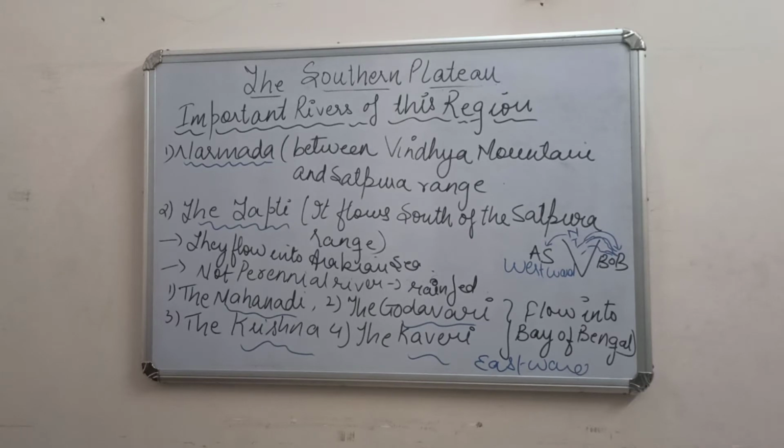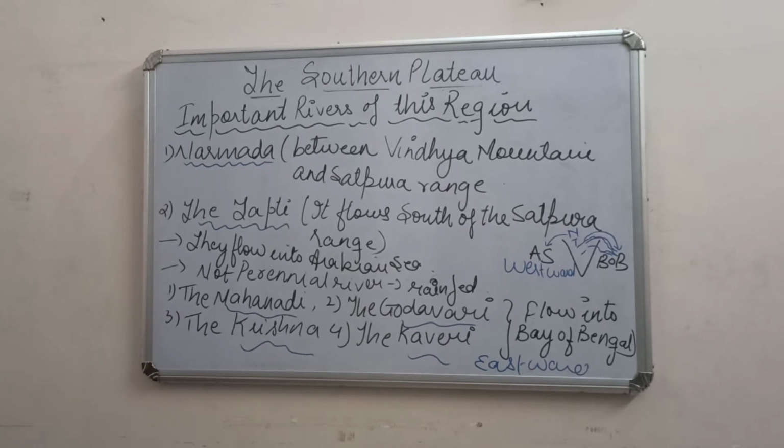There are many waterfalls in this region. One of the important ones is the second highest waterfall in India, the Jog Fall, on the river Sharavati. It is in Karnataka. Karnataka is in the Southern Plateau.